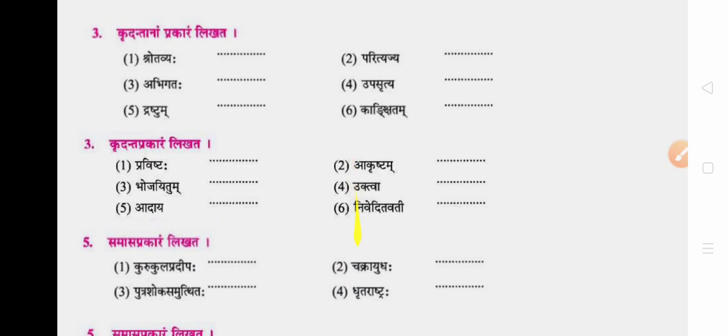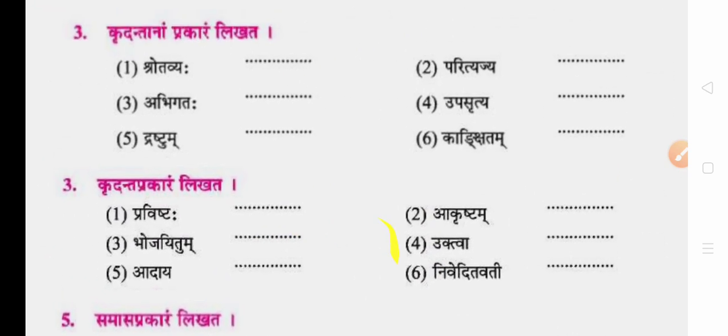Now we'll discuss Krudanta from all the chapters, starting with chapter 4. Shrotavya, ending with Tabya, is potential participle or Vidhata Krudanta. Parityaja, ending with Ya, is relative participle or Sambandhak Bhuta Krudanta. Abhigata is present participle.